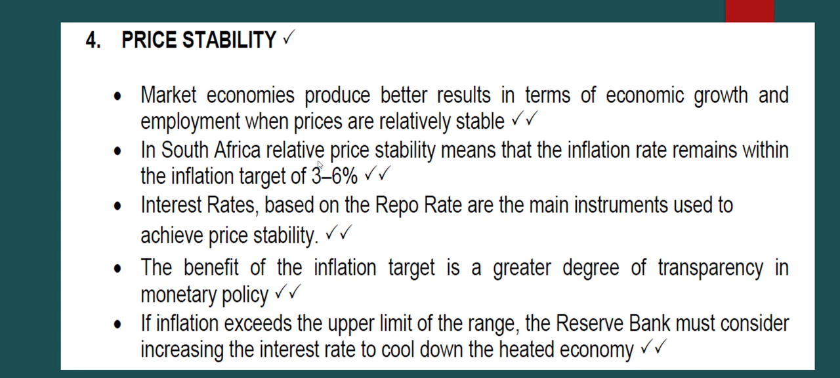In South Africa, relative price stability means that the inflation rate remained within the inflation target of 3 to 6%. So what does that mean? We needed to think of what should be the relative inflation rate that is expected. Is this 3 to 6%? Anything greater than that is not what the country is expecting.